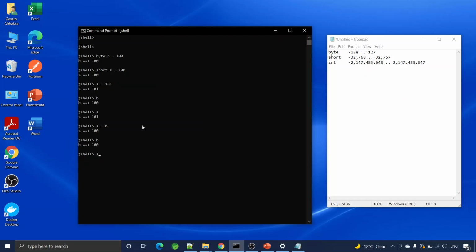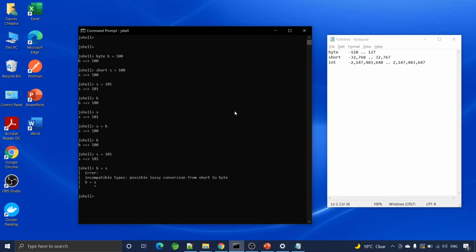Now let's change the value of S again to 101. Now I will try to assign short to a byte, a number having a higher range to a number having a lower range. Java will restrict me to do this. So Java will throw me this error: possible lossy conversion from short to byte.